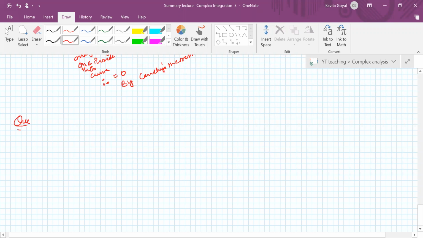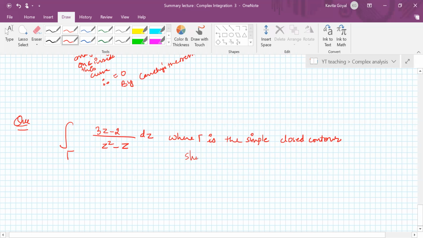So you have this integral along gamma of 3z minus 2 upon z square minus z dz, where gamma is the simple closed contour shown in the figure.